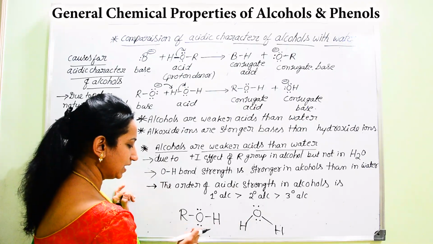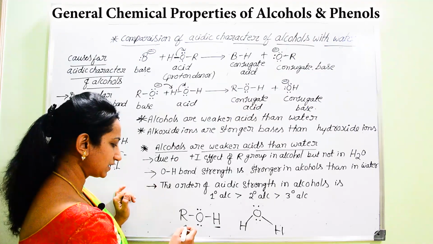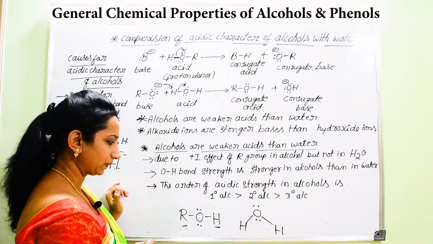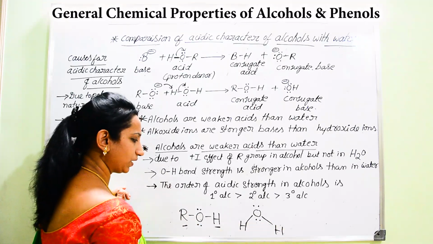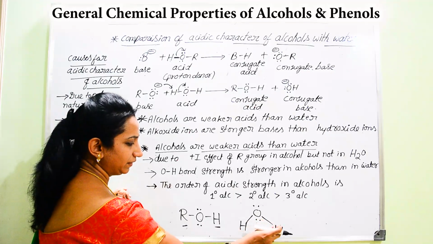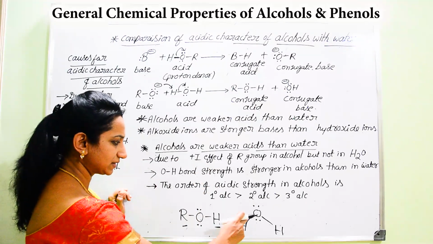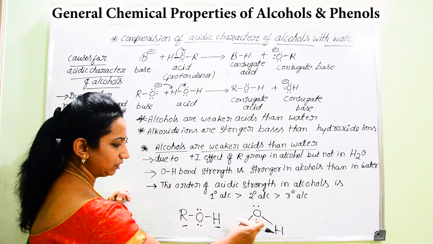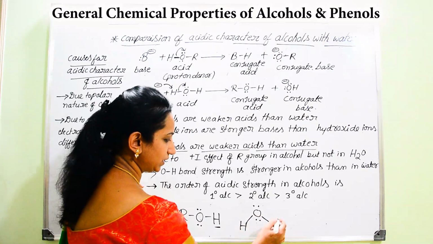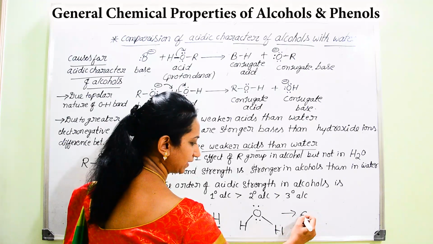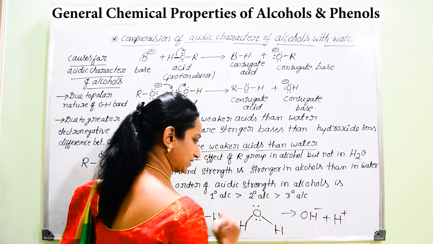Now in the case of alcohol, oxygen on one side is bonded to hydrogen, and on the other side it is bonded to an alkyl group. In case of water, now if there is release of one proton here, whether it can easily release that proton or it is difficult to release that proton is decided by the other bond. Now in case of water, H2O can ionize to give OH minus plus H plus.